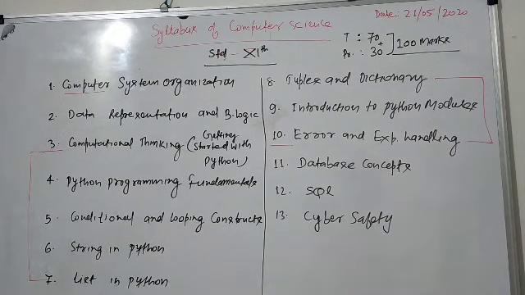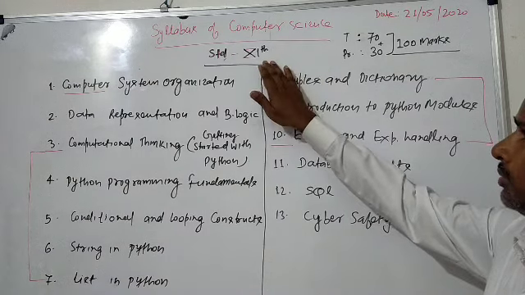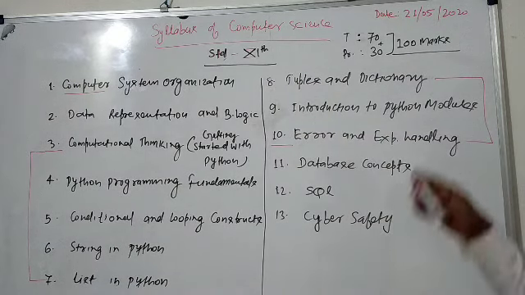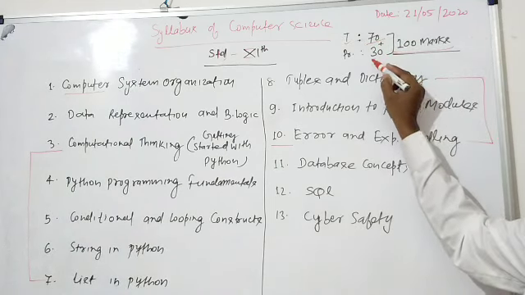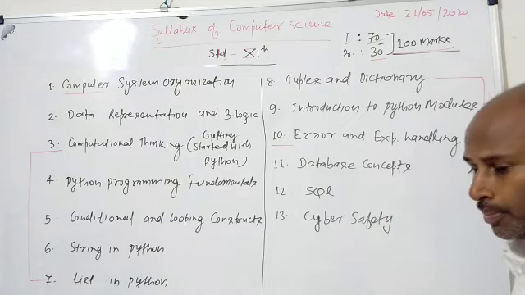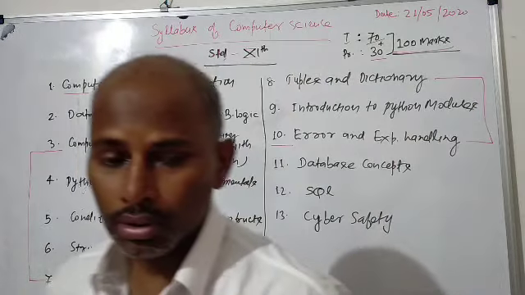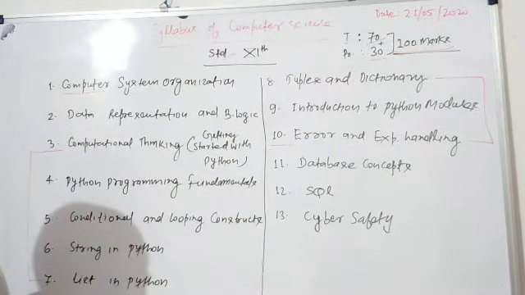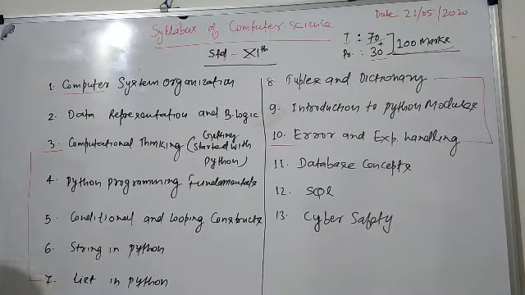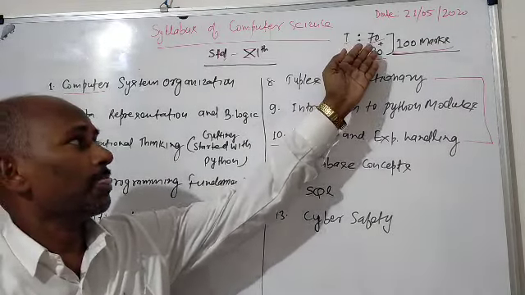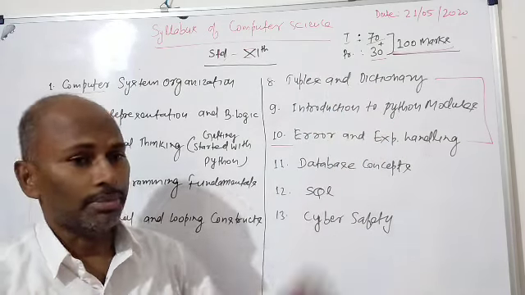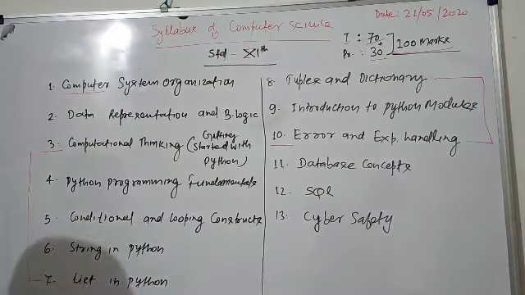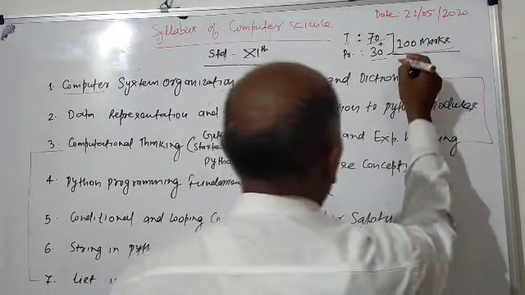I want to add one more thing in this syllabus. This computer science syllabus consists of 100 marks, 70 marks for theory and 30 marks for practical. Means you have to learn theory of 70 marks and you have to do practical of 30 marks. 70 plus 30 is equal to 100 marks.